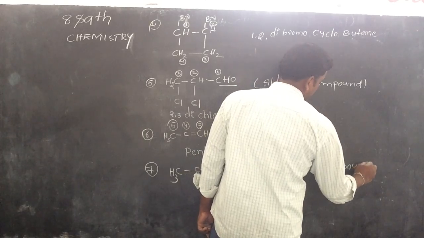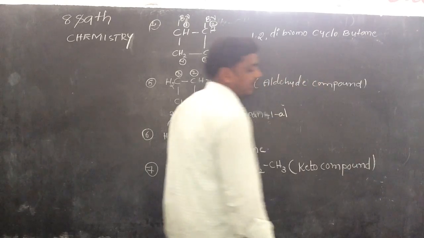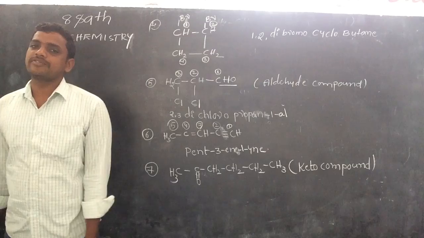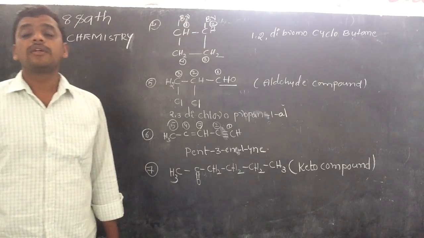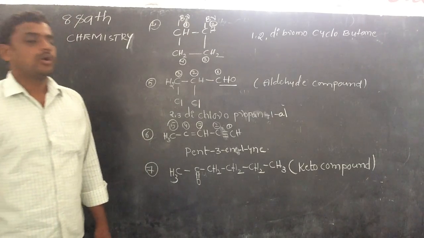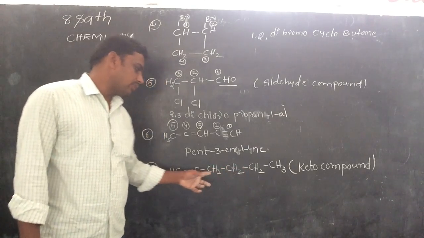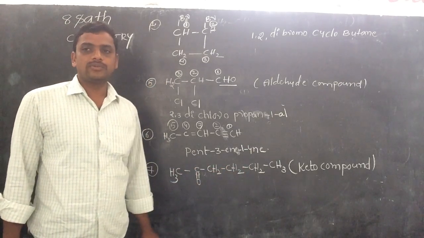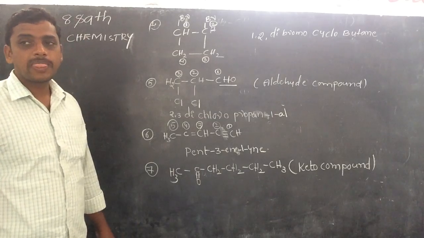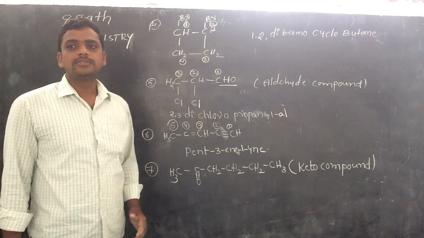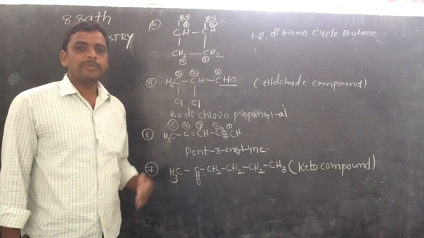In IUPAC nomenclature, what is the suffix we use for ketone? One. Okay, right. First of all, we have to identify the root word. What is the root word of the given compound? Root word means parent base.